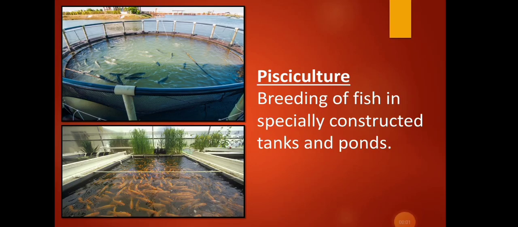Now the next culture that we are going to learn here is pisciculture. Let's understand the meaning of this term. What is that? Breeding of fish. But breeding of fish where? In specially constructed tanks and ponds. Children, you can see in this image also the tanks and ponds that have been constructed for breeding of fish. This is also for commercial gains only, that is for earning profit. So pisciculture is breeding of fish in specially constructed tanks and ponds for commercial gains.